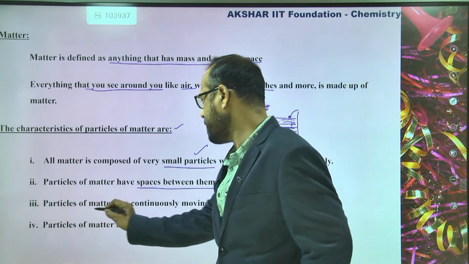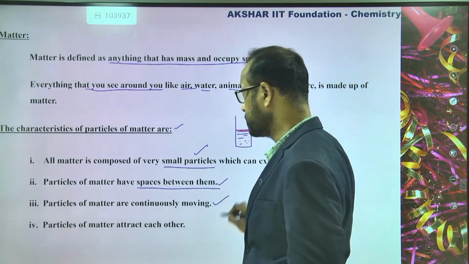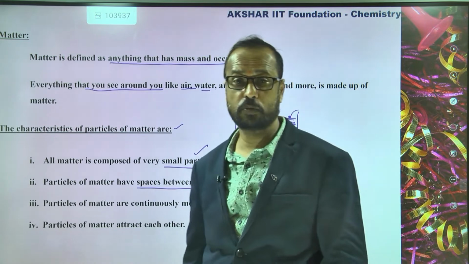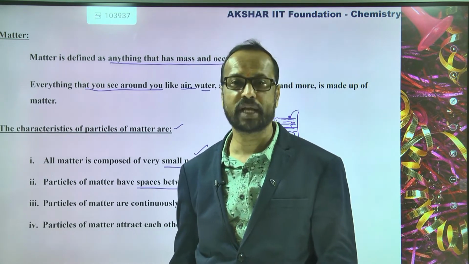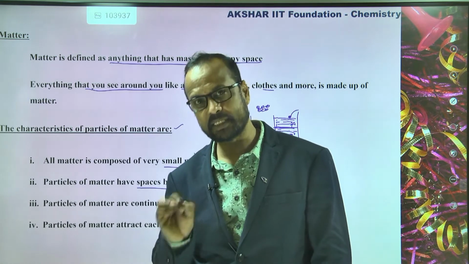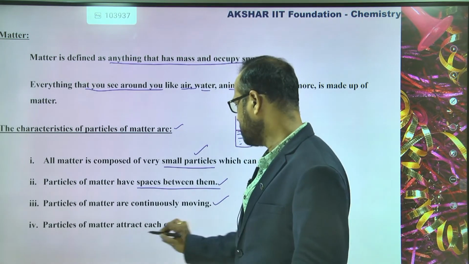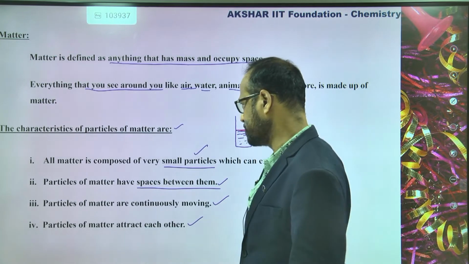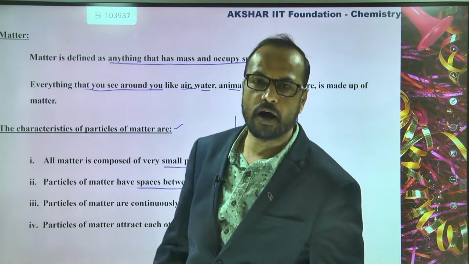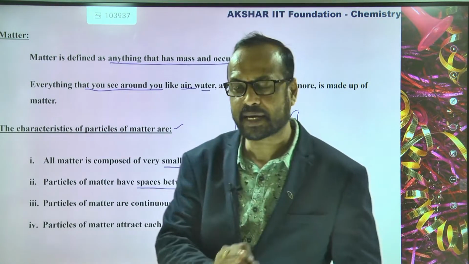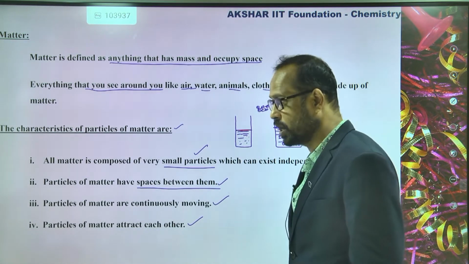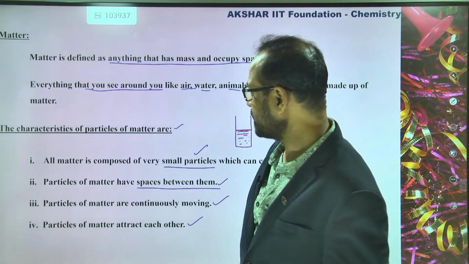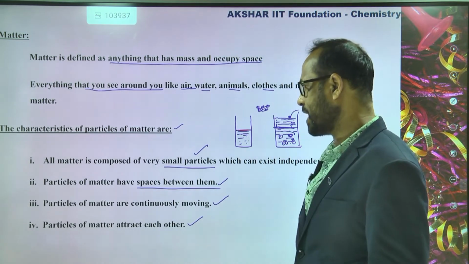Now similarly, particles of matter are continuously moving. So see, students, here also particles will be moving continuously in the matter, but of course we can't see them. Why? I'll explain this, don't worry. Now similarly, particles of matter attract each other. So these are the four important characteristics. Students, I'm going to discuss all this in detail in the next classes. As of now, you learn these four characteristics.